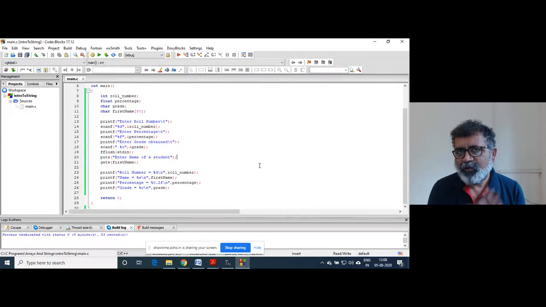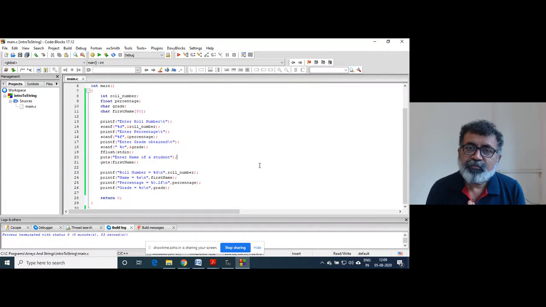I will recap. String is an array of characters terminated by \0, right? Second, when you take the input, you need to send the name of the array, which contains the base address. So in case of a string, you just send the name of the array. That's it. Don't need to attach the address-of operator. Percent s is the format specifier for string.